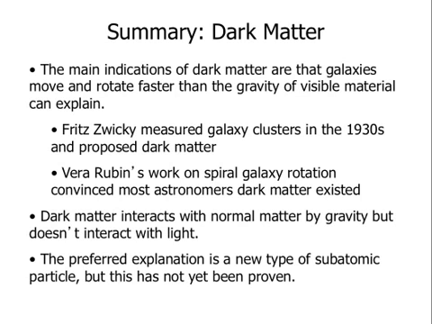That whatever this dark matter is, it can interact with normal matter only by gravity, and it doesn't interact with light at all. Now, the best explanation that astronomers have for this is that it's some sort of new subatomic particle that hints at physics beyond what we currently understand. However, we haven't yet proven that such a new type of subatomic particle exists.